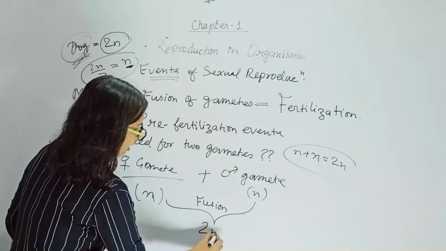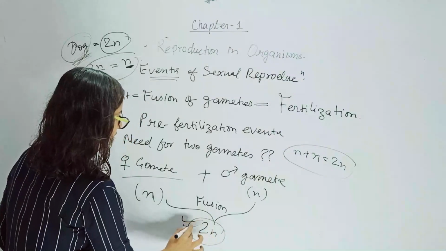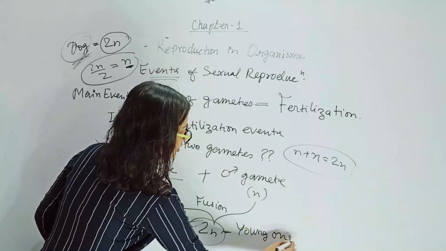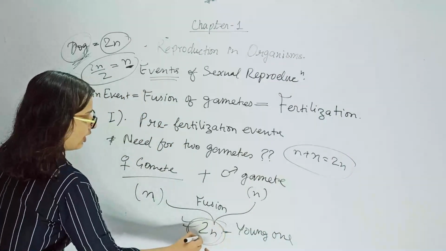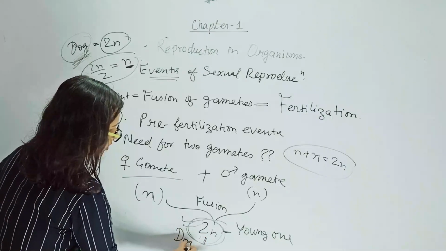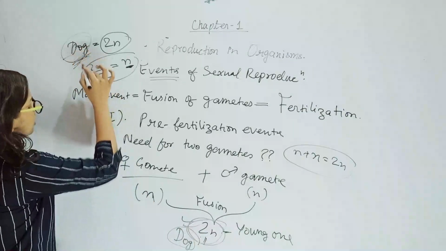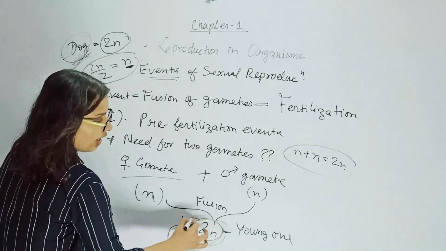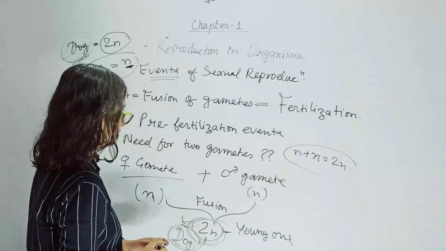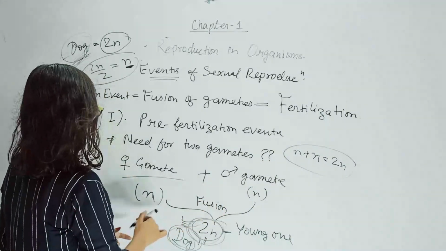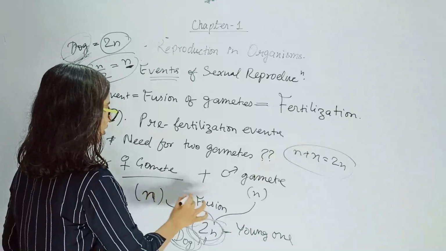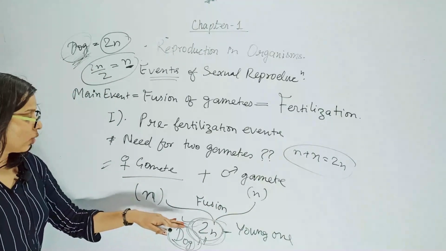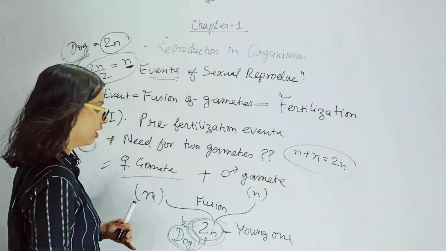So 2n is formed, means now the young one will be having 2n, and 2n means dog. This dog individual, this young one now has 2n, therefore it can survive. So this is the purpose of fusion. Why is there need of fusion of the gametes? Fusion of gametes happens to restore the total number of chromosomes found in that particular species.